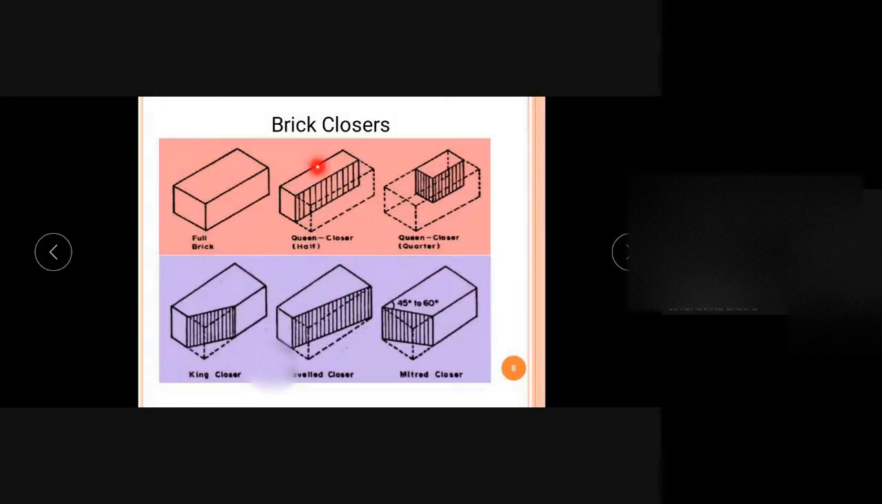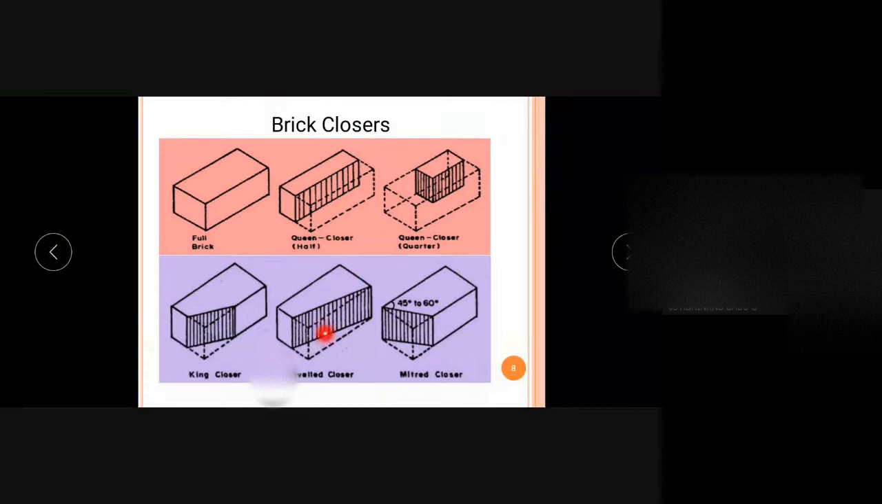We are cutting the length into half, then it is known as queen closer, quarter queen closer. So here the length also is half the length of the full brick. So it is a queen closer quarter.